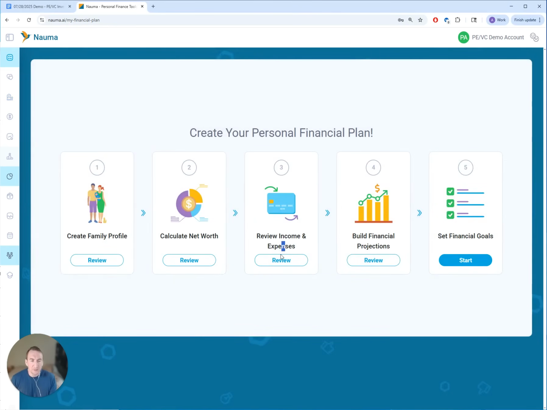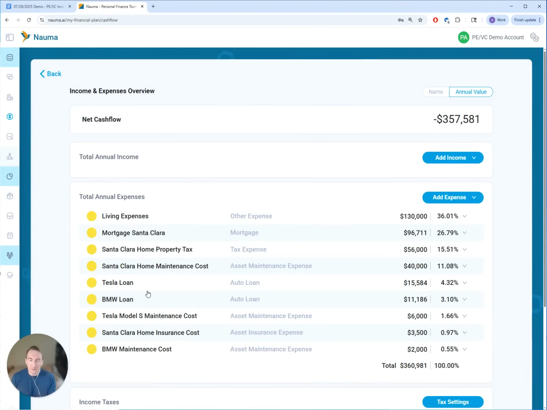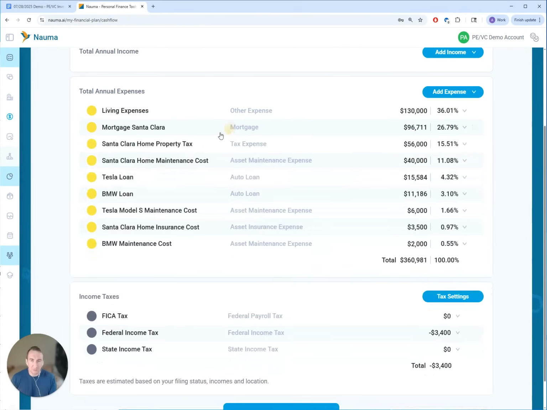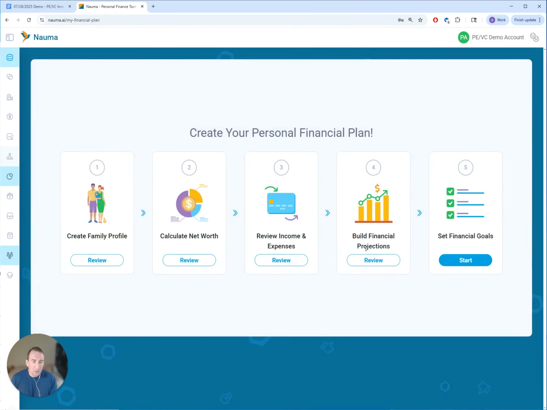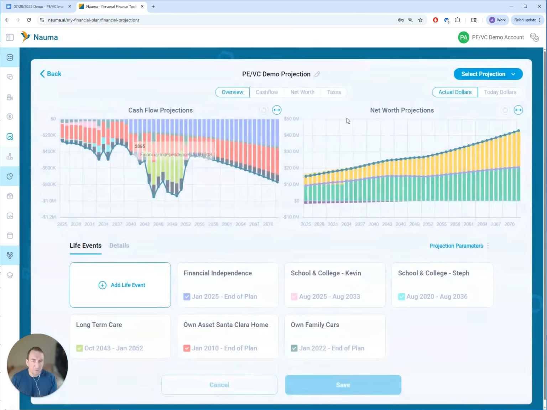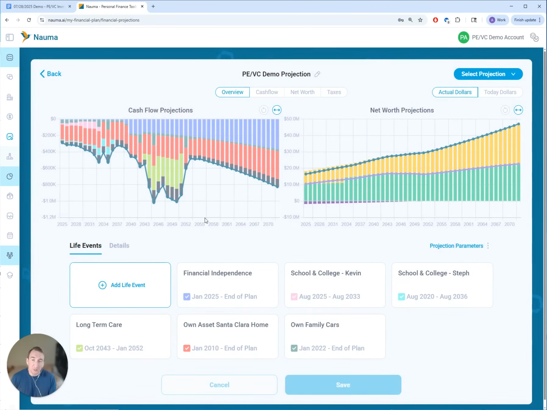We also added some basic living expenses and some of the things that are associated with their assets, such as car maintenance and mortgage payments. That was automatically added, and there's an estimate for the taxes that they pay, very, very low, because they don't have income. This is a financially independent family. They don't need to work. And there's some very first version of the financial projection that is built for their family.